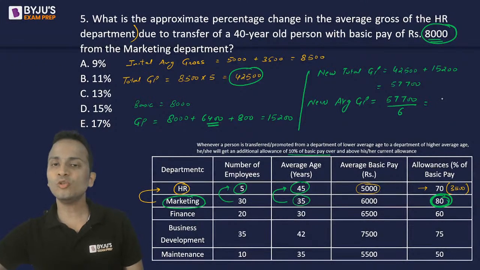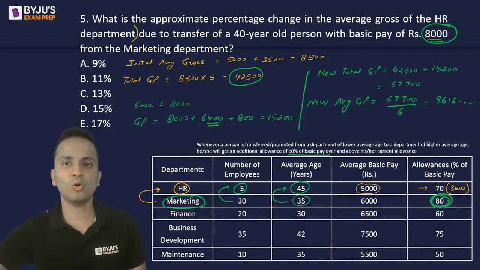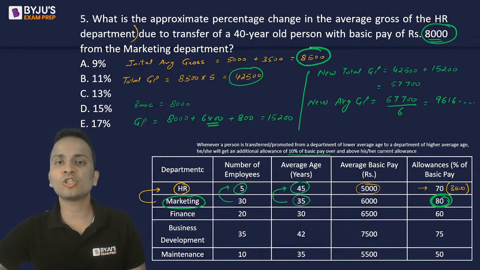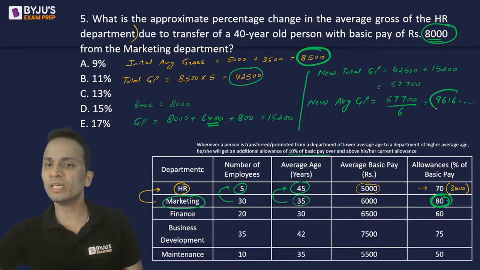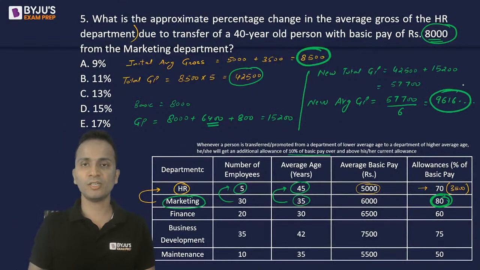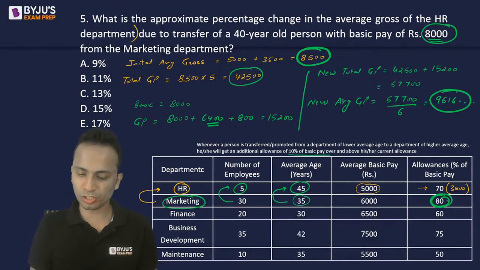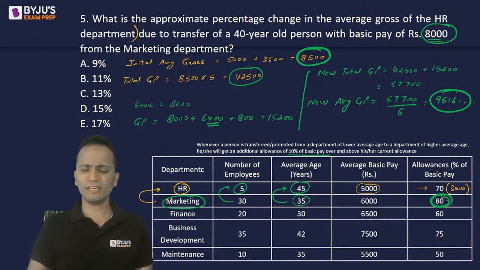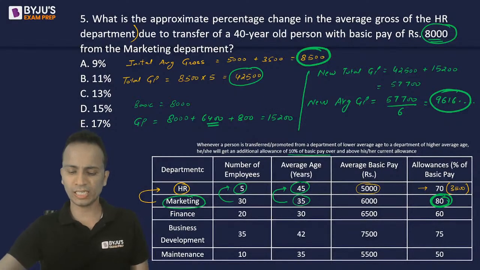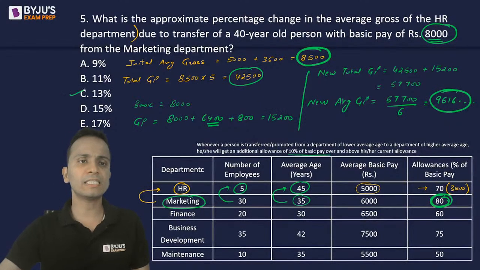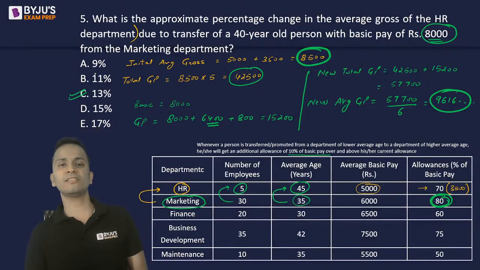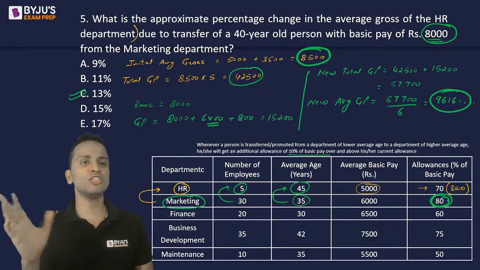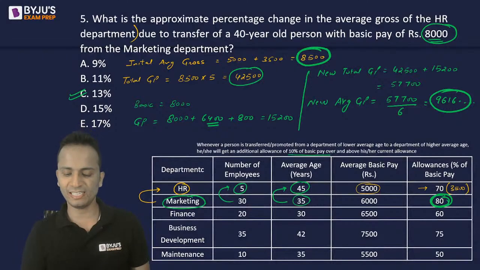Okay. So now the new gross pay will be 9,616.67. The original average gross pay was 8,500. New is 9,600. Okay. So you can find out the percentage increase, right? Now, if this question comes in CAT, you will have calculators to do these calculations, which can easily be done. And yes, the correct answer is option C, that is 13%. So now the percentage change, you will be able to determine by yourself very easily.